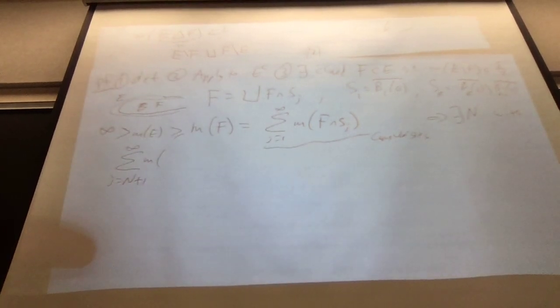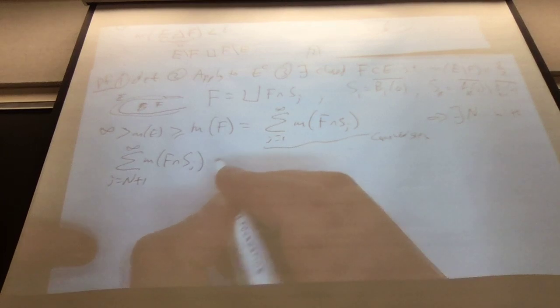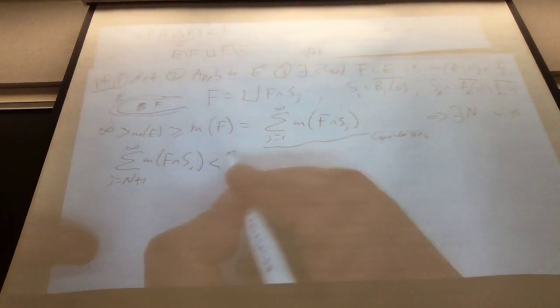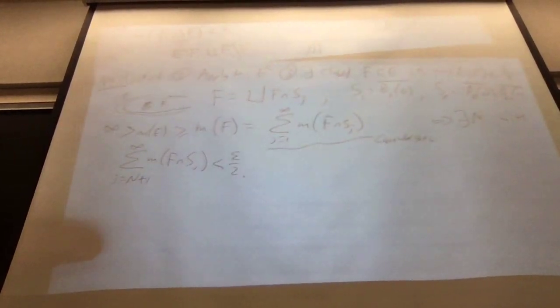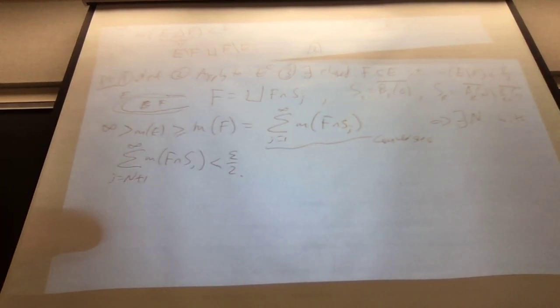Can you see that? F intersect Sj being at most epsilon over 2. So we just add those two things together, and we get an epsilon on the right-hand side. We get the left-hand side of the right thing. Okay? Does everybody see that?